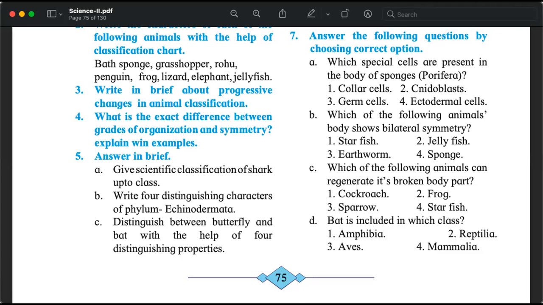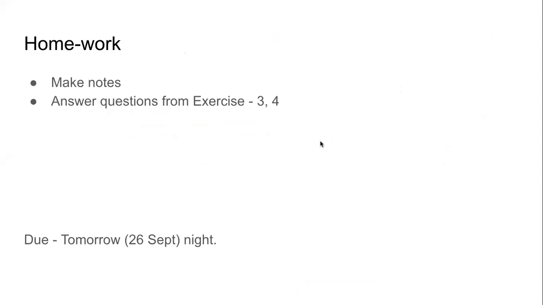So you will answer these 2 questions as part of your homework and submit it tomorrow night. While I'm asking you to do this, I will have no hesitation in saying that such questions usually do not come in the exam because these are descriptive questions. What may come in the exam is a very particular question about what is radial symmetry. Give an example.